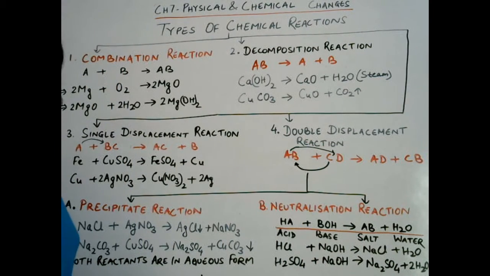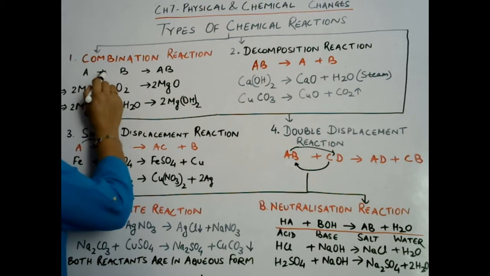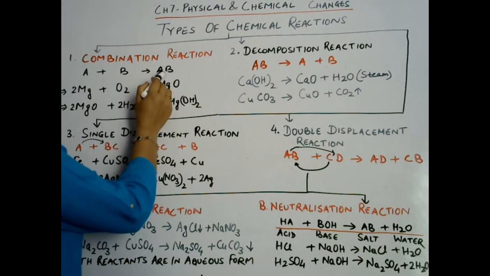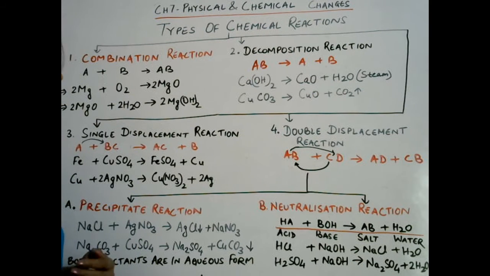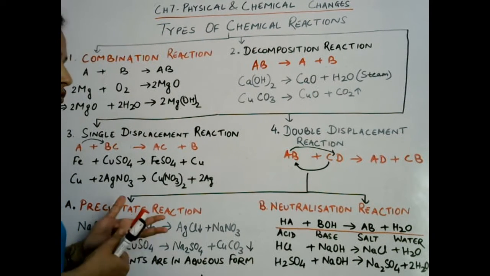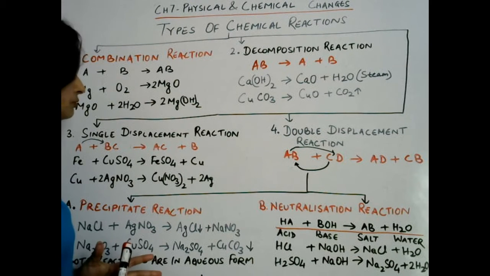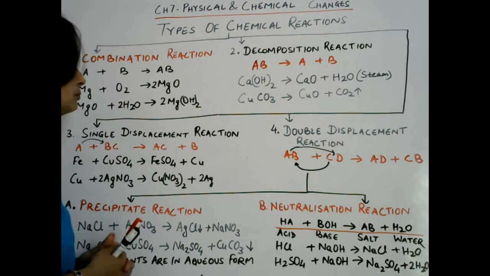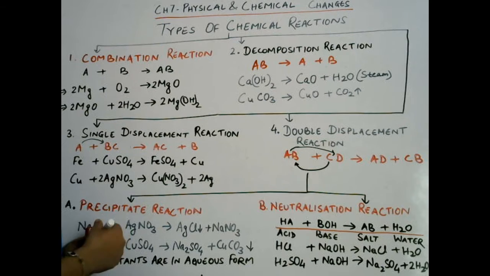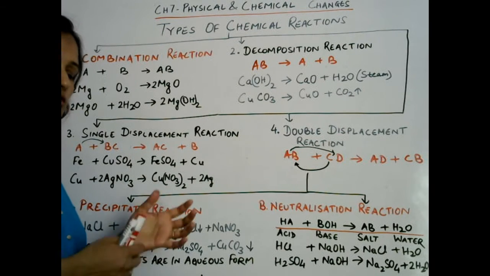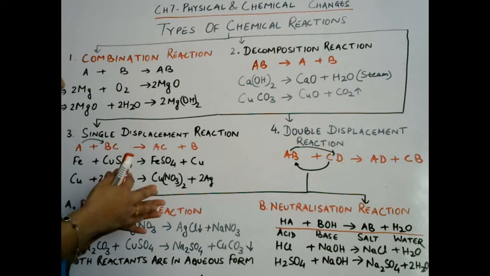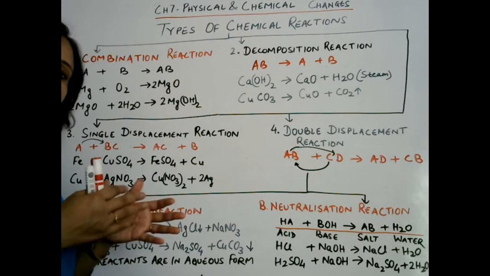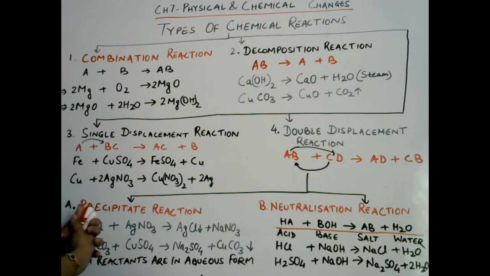Combination reaction, that means there will be combination of something in this reaction. For example, when A reacts with B, then AB will be formed. So in this reaction, maybe 2 elements will react with each other and a compound will be formed, or maybe 2 compounds will react with each other and a new compound will be formed. So in that way it will take place. So this is a combination. Combination means due to the combination between 2 elements or compounds, a new compound will be formed.